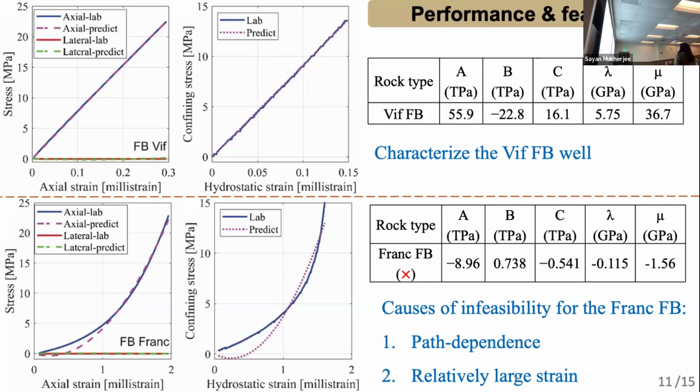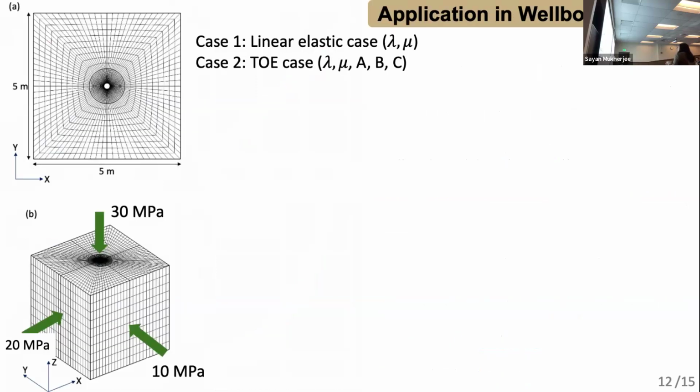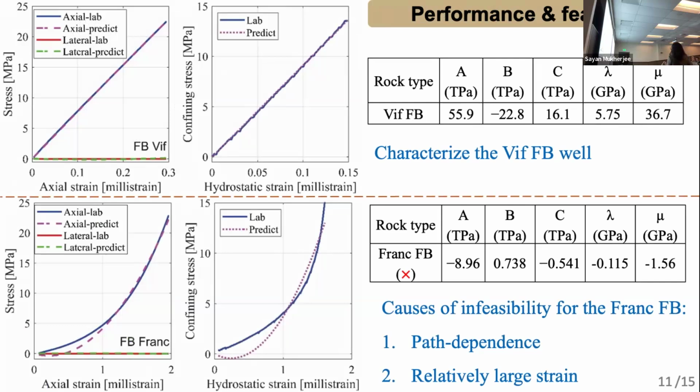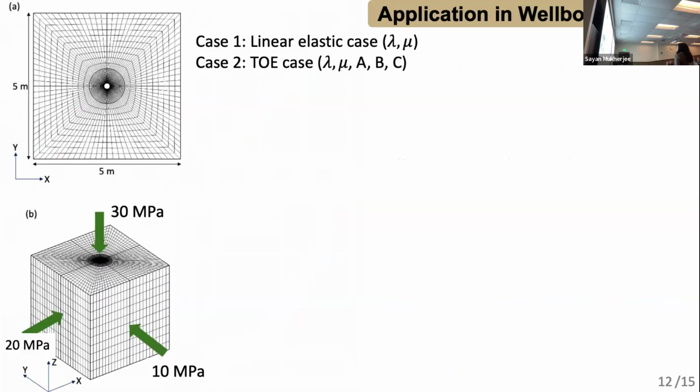And after we get these elastic moduli, we want to see how they will actually change the subsurface response in one application. So we just want to study the application to see how the rock properties will affect the wellbore stability. So we have 2 cases. The first case is a linear elastic case, and the second case is the third-order elastic case, where we have these 5 elastic moduli.